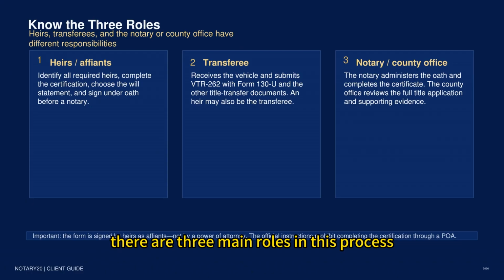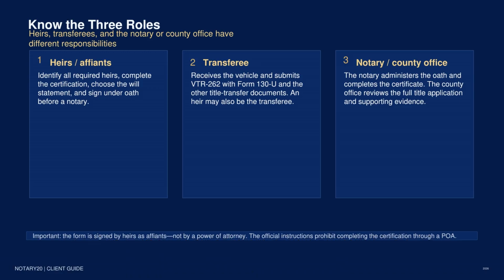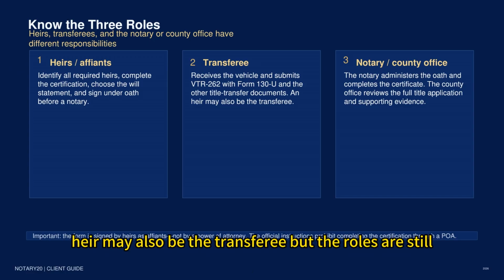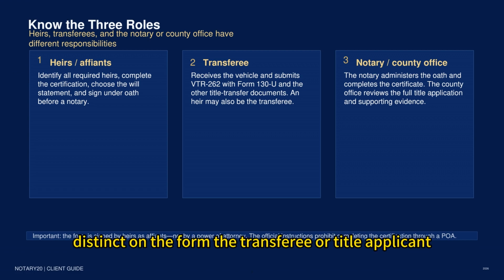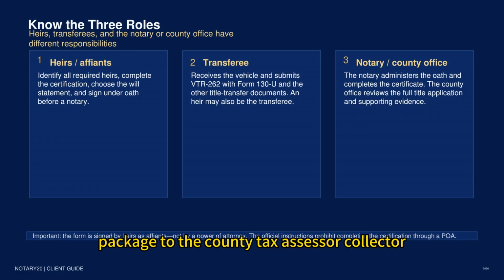There are three main roles in this process. First are the heirs, who become affiants when they sign the sworn certification. They identify the surviving heirs, confirm the statement about the estate and the will, agree that the vehicle should be transferred, and sign under oath. Second is the transferee, the person or entity who will receive the vehicle. An heir may also be the transferee, but the roles are still distinct on the form. The transferee or title applicant is normally responsible for presenting the completed package to the county tax assessor-collector.